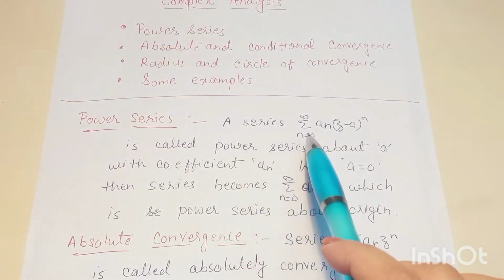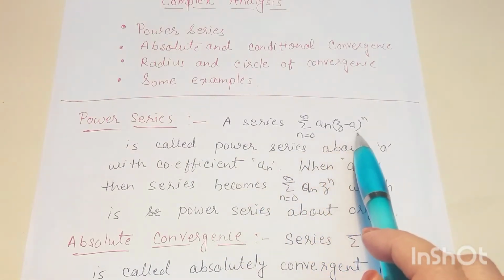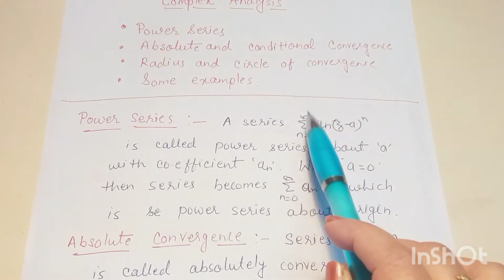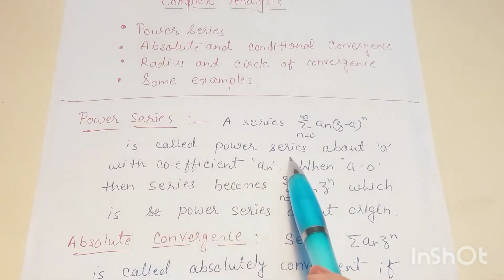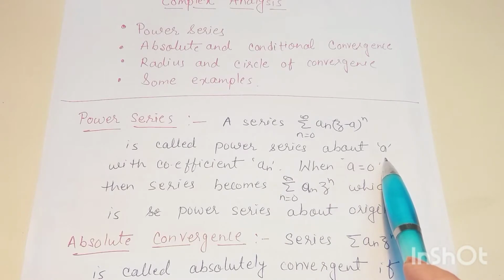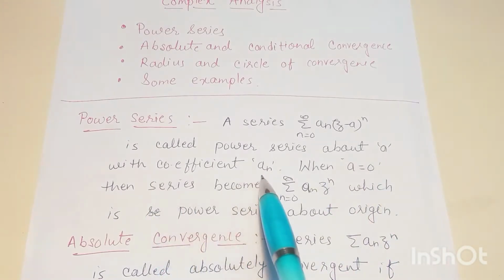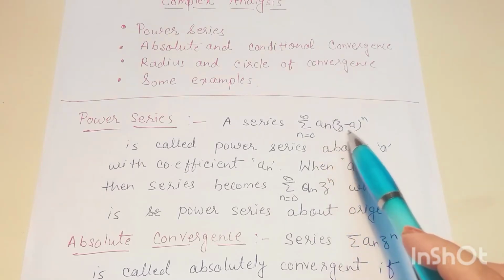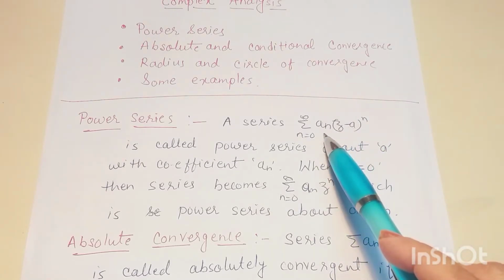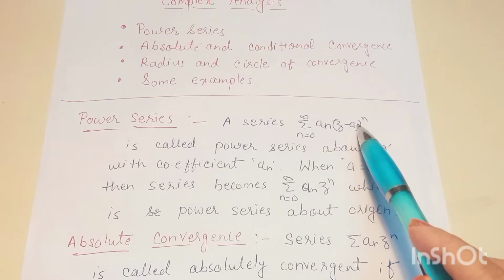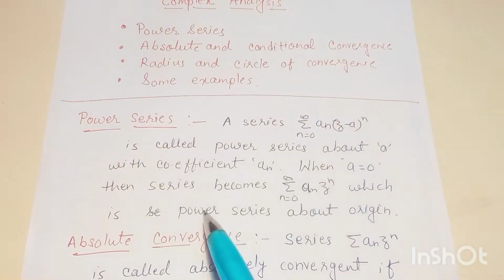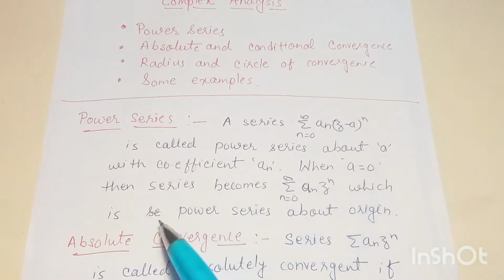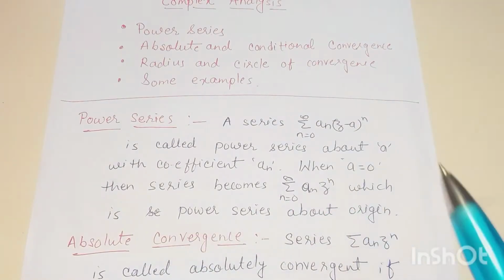A series summation of a_n (z minus a) to the power n, where n varies from 0 to infinity, is called a power series about z equal to a with the coefficient a_n. When this a becomes 0, the series takes the form summation a_n z to the power n, which is a power series about the origin.